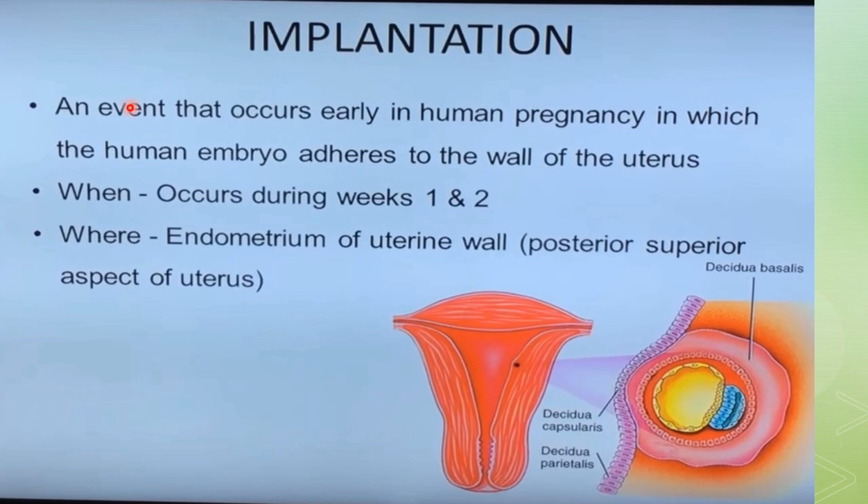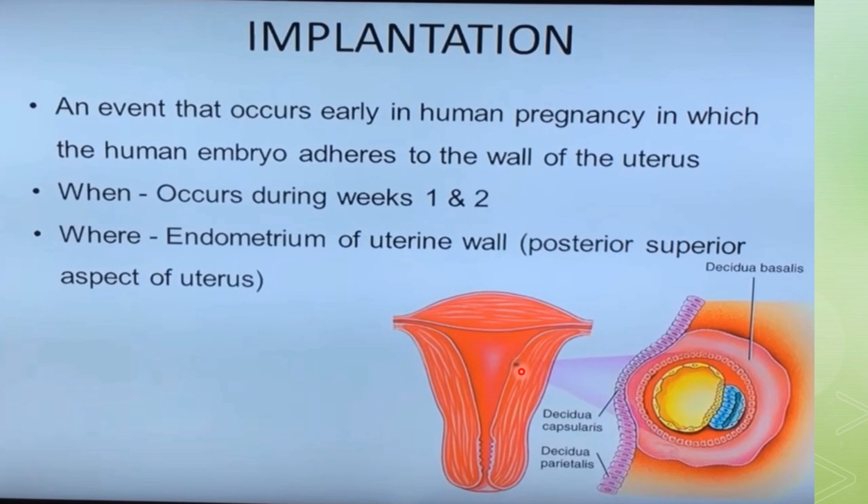So what is implantation? An event that occurs early in human pregnancy in which the human embryo adheres to the wall of the uterus. It is going to occur by the end of the first week, or by the beginning of the second week of embryo development. It occurs in the endometrium of the uterine wall. This implantation is actually penetration of the conceptus into the endometrial wall, which is usually the posterior superior aspect of the uterus.